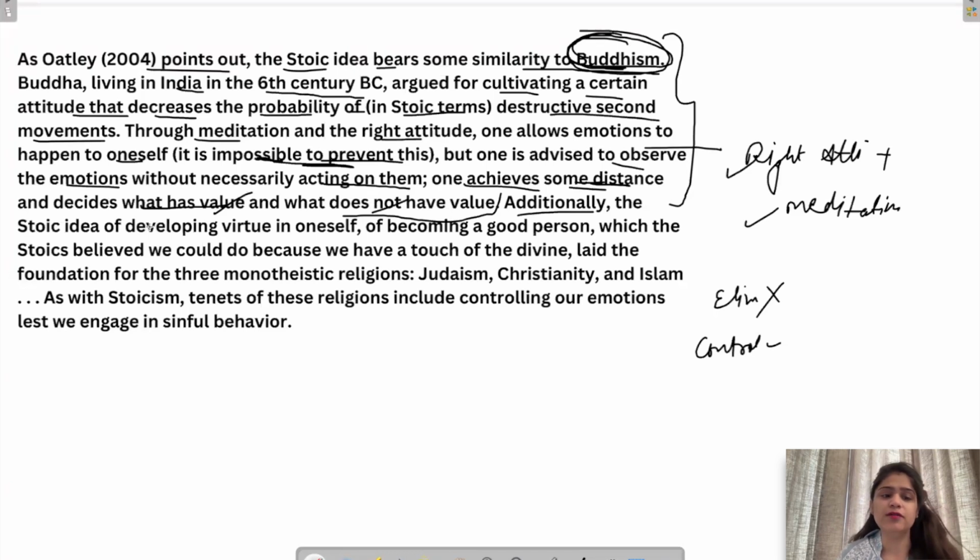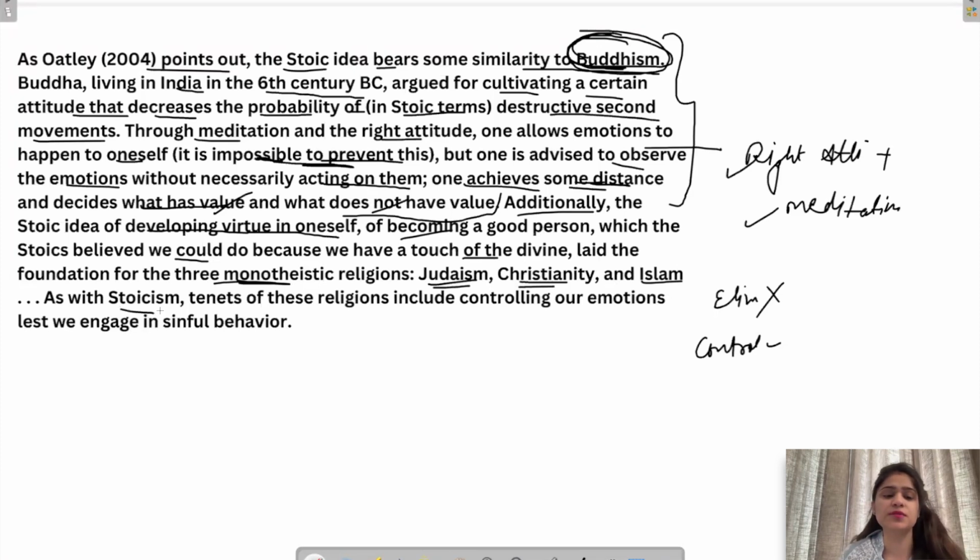Additionally, the Stoic idea of developing virtue in oneself, of becoming a good person, which the Stoics believed we could do because we have a touch of divine, laid the foundation for three monotheistic religions: Judaism, Christianity, and Islam. They are monotheistic. Why? Because monotheistic means they believe in just one God. So they do believe in just one God.